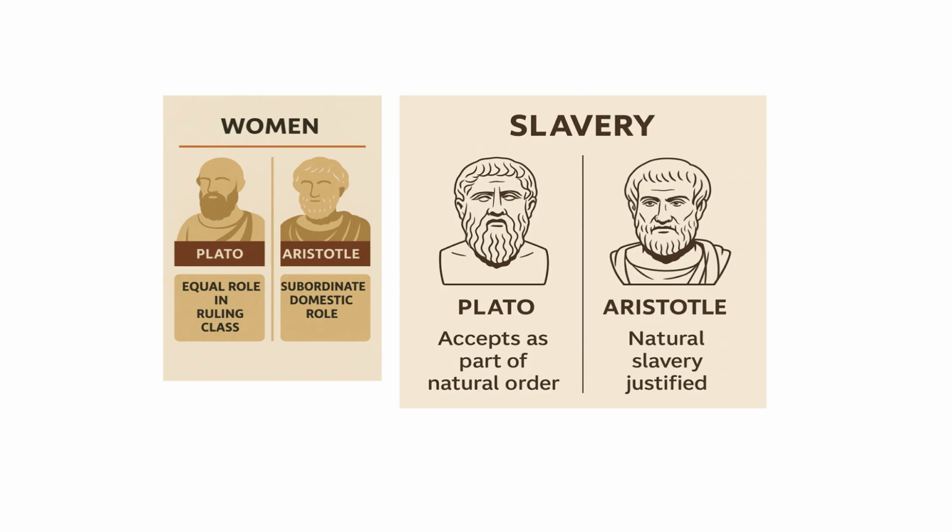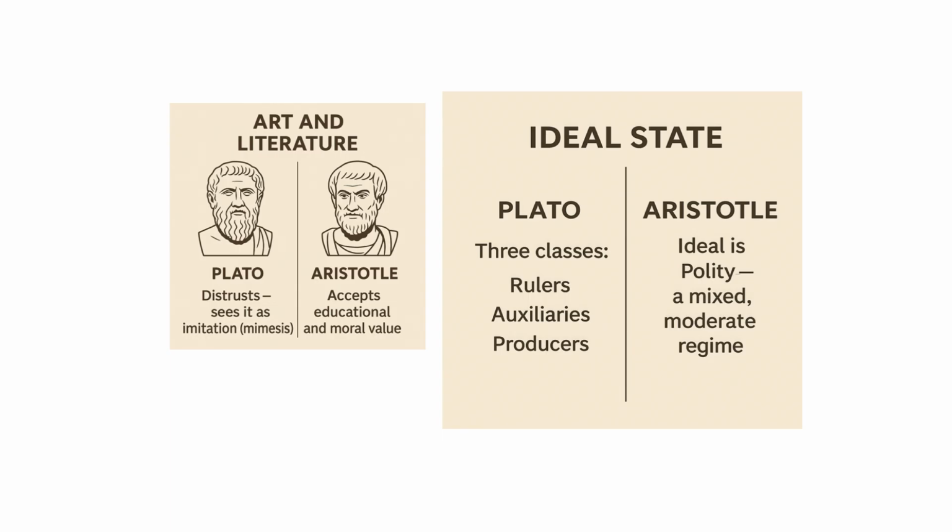And then, of course, art and literature. So Plato saw art and literature as an imitation of distrust, which means that Plato believed it would lead the people, the youth, astray, and make them follow a path that they should not follow, because that would eventually lead to the deterioration of the state and of an individual being a moral or virtuous soul. On the other hand, Aristotle focuses on education and moral value, and he does not particularly focus on the censorship of art or literature. He basically believes that if art and literature nourish the soul and help make better citizens, then it should be widely accepted and recognized.